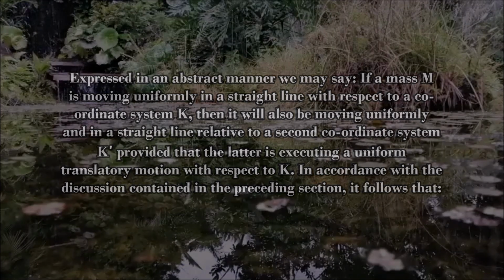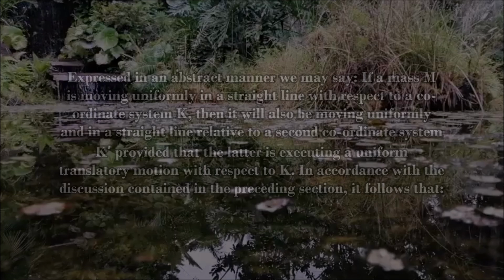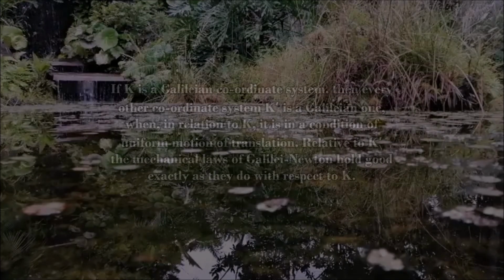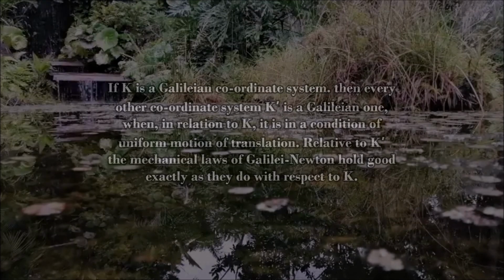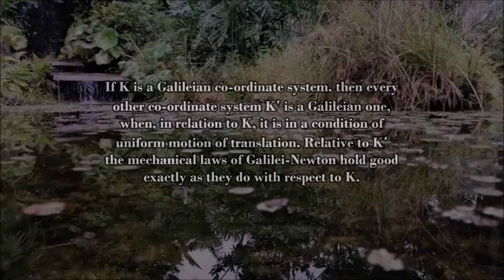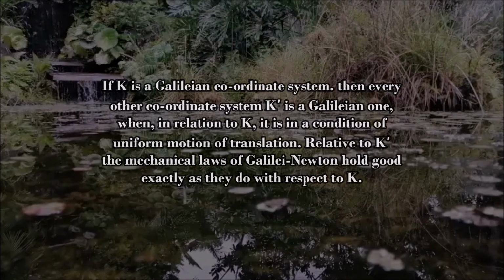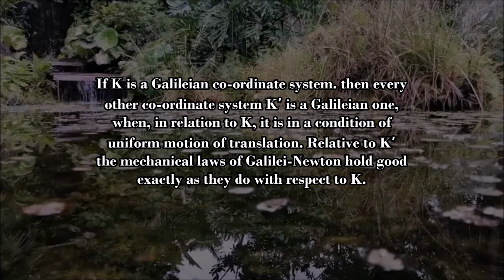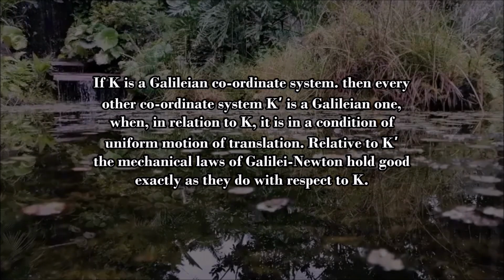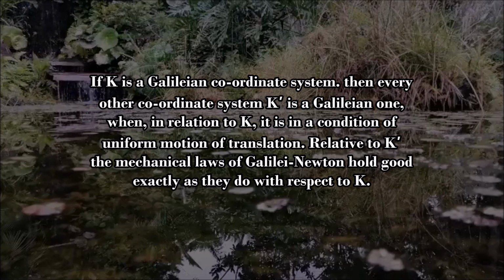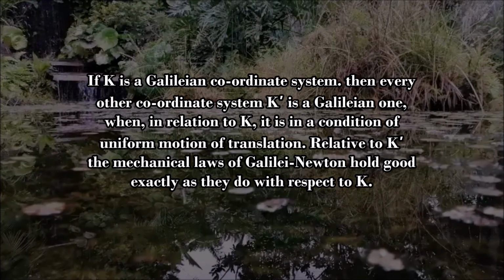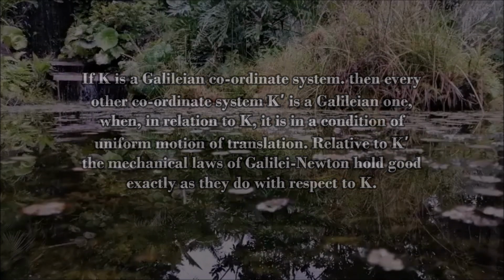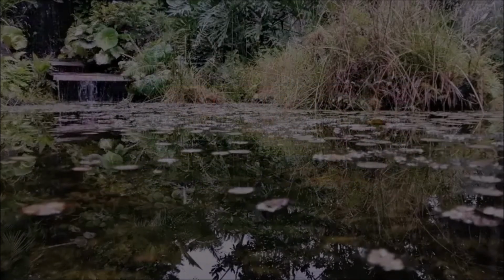In accordance with the discussion contained in the preceding section, it follows that if K is a Galilean coordinate system, then every other coordinate system K' is a Galilean one, when in relation to K, it is in a condition of uniform motion of translation. Relative to K', the mechanical laws of Galilei-Newton hold good exactly as they do with respect to K.